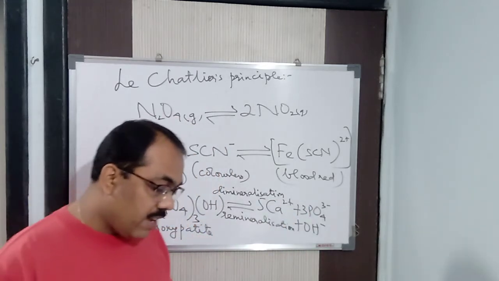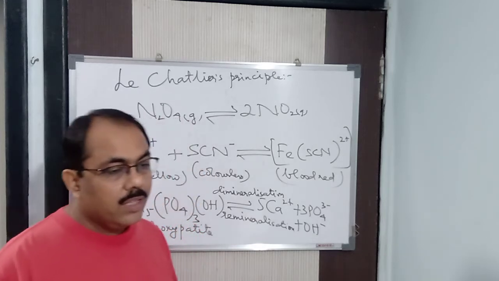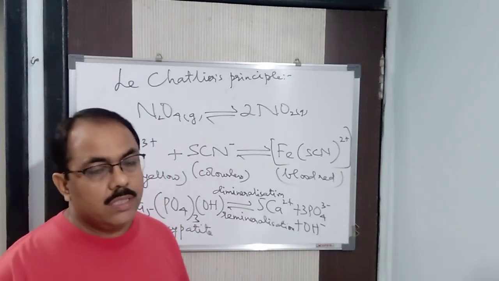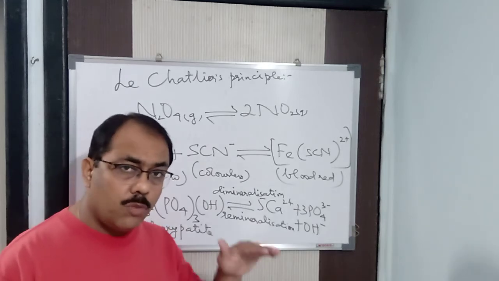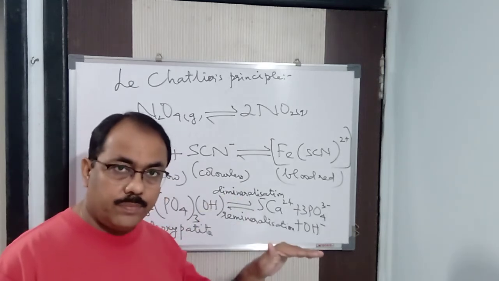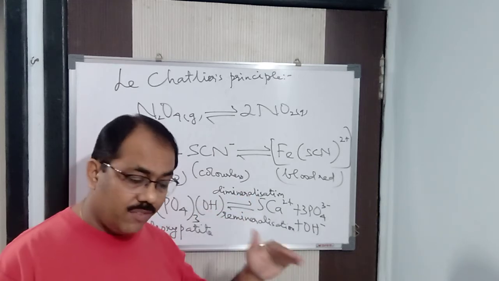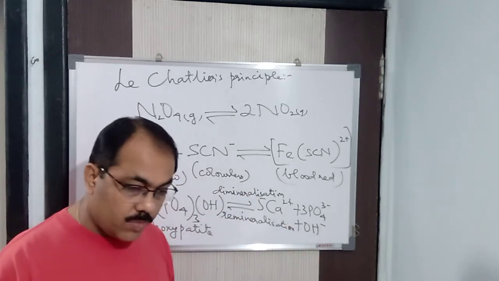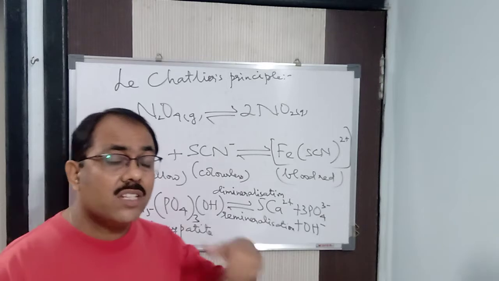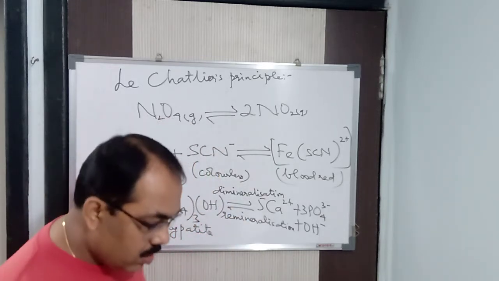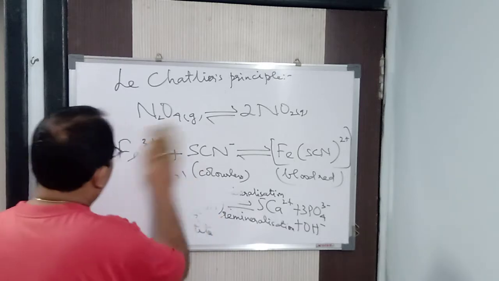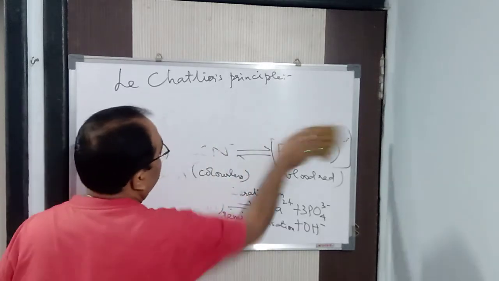Alright, next is effect of change of pressure. That also I told you, that if a reaction is taking place with an increase in volume, then the pressure should be less. If a reaction is taking place with an increase in number of volumes, then low pressure will favor the reaction in the forward direction. Low pressure. Let me take an example, then it will be better.